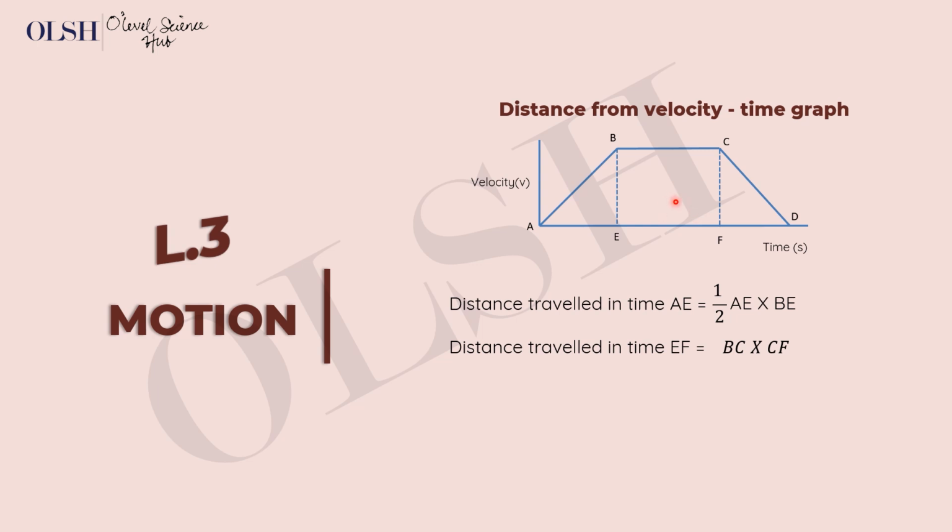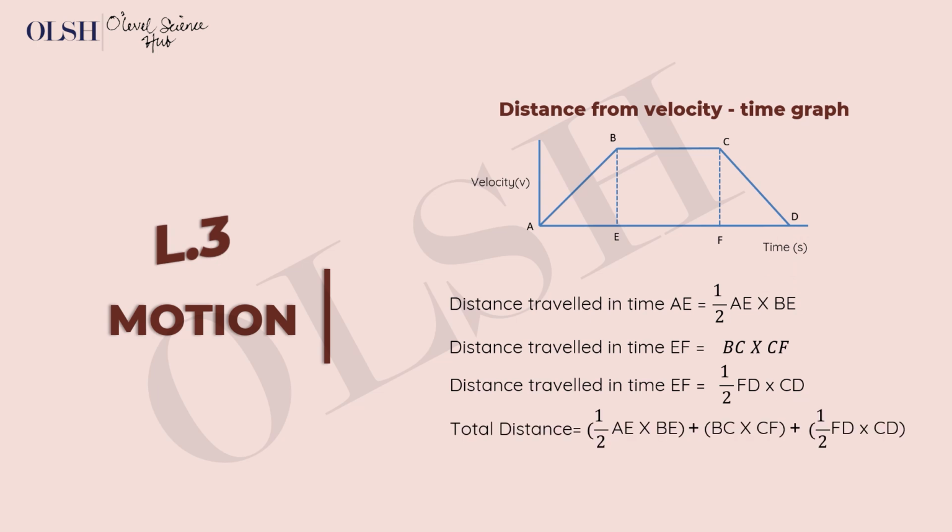So that's the same thing we do here. Then we go back to still using the same formula for area of triangles to find the distance traveled during retardation. So we have half FD times CD. Alright, so what we now do is sum up all the areas we got, all the values we got, and that answer will be the distance covered by the object in motion.